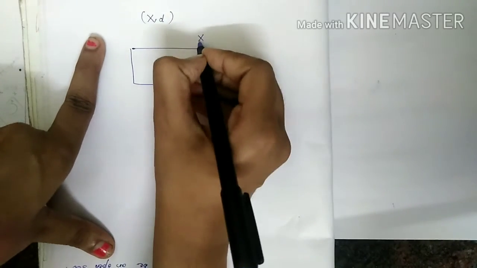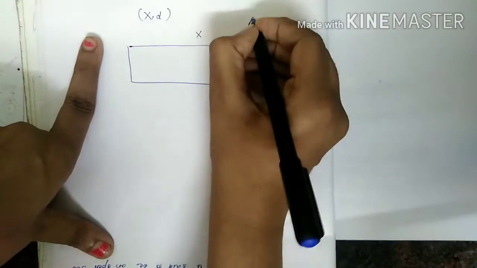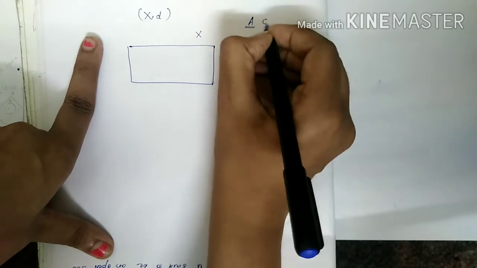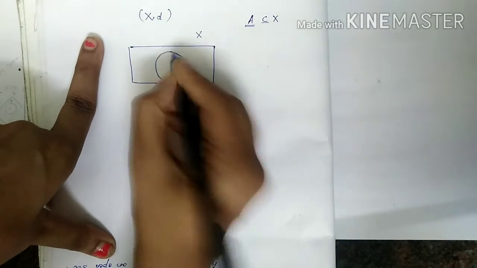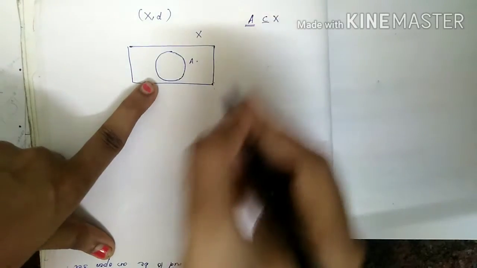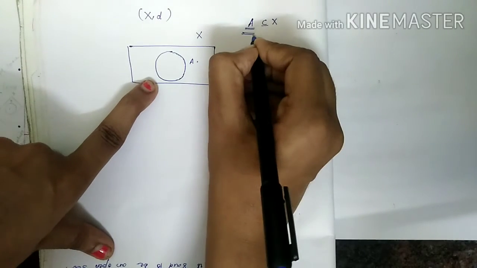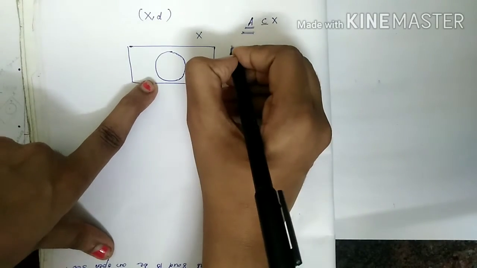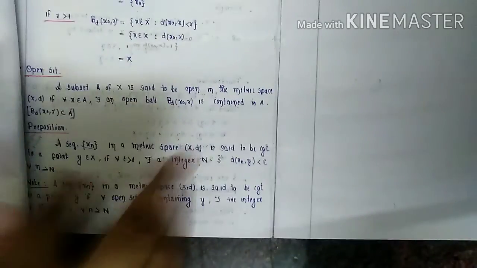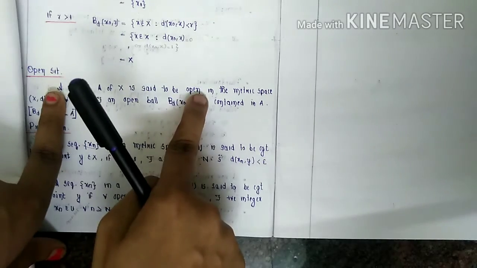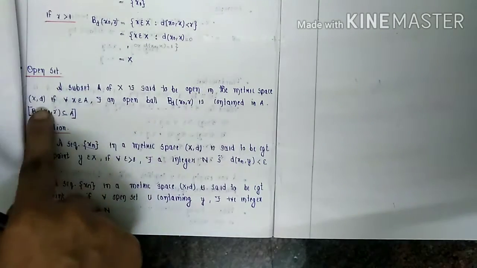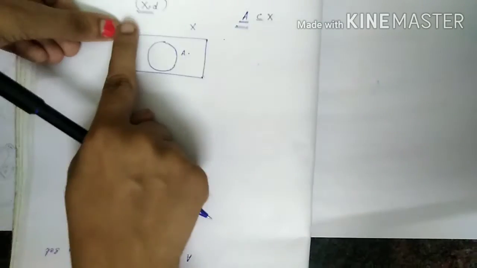I am considering the set X and A, where A is a subset of X. Then this A is said to be an open set of the metric space. That means a subset A of X is said to be open in the metric space (X, d)